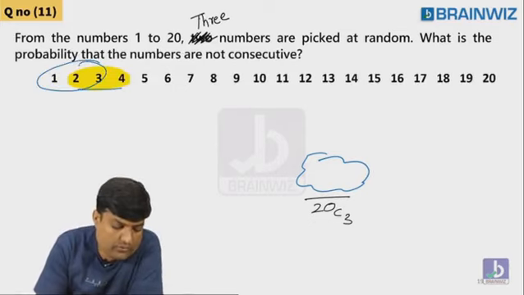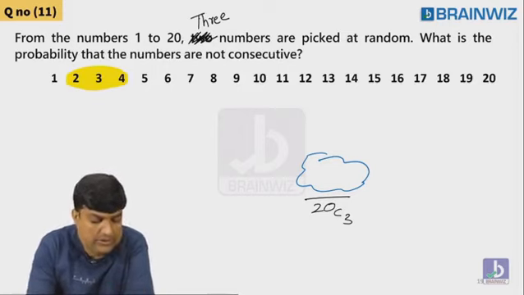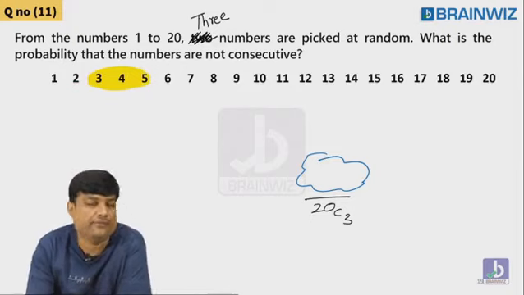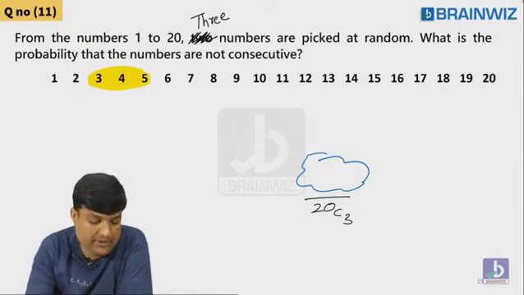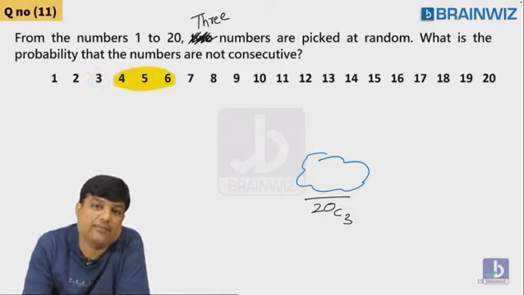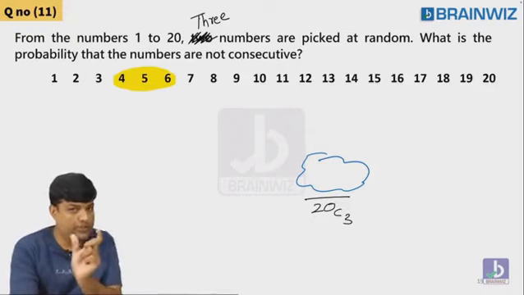First case I told you. This is my second case, 2, 3, 4. Second case is over. Now, this is my third case, 3, 4, 5. We keep counting. 4, 5, 6. Are you understanding, guys? Are you watching, everybody? I'm just trying to move 1, 2, 3, then 2, 3, 4 like this.